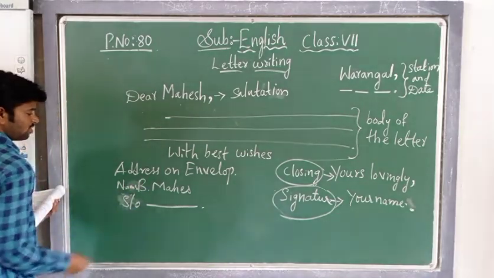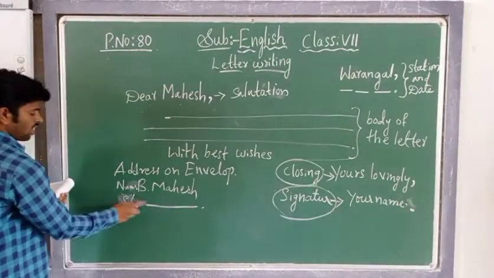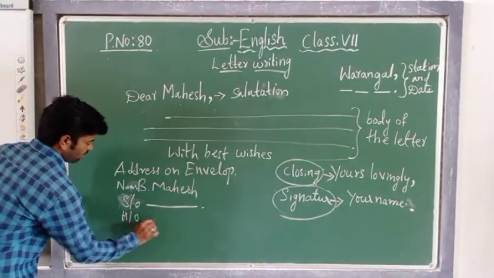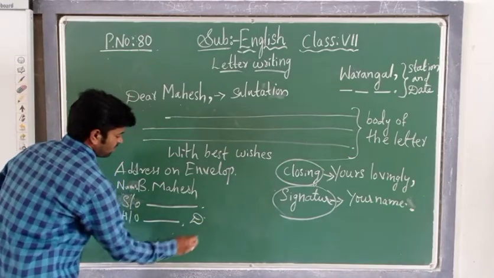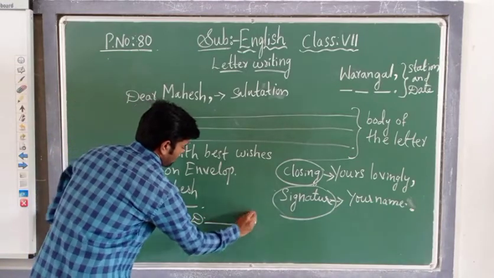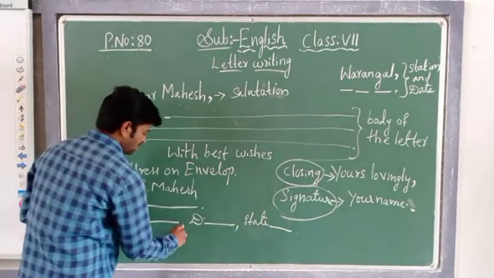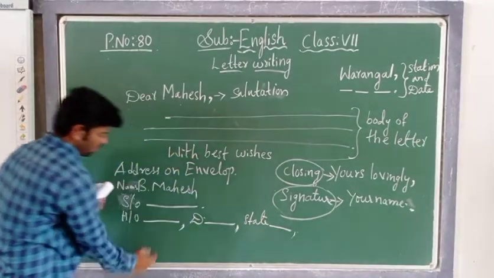D Mahesh, son of, write their father name. Then house number, district, dash, state, dash. Yes, keep the comma, student. Down you should fill all this.